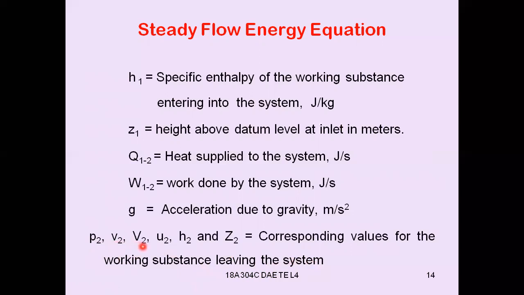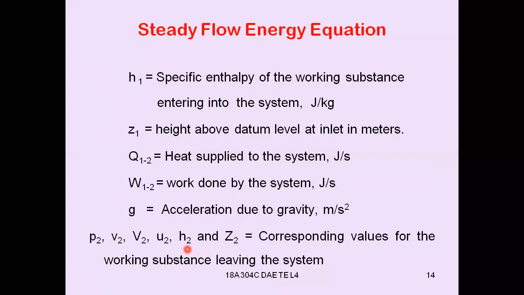And capital V2 will be the velocity at 2:2, and u2 will be the specific internal energy at section 2:2, and h2 will be the specific enthalpy at section 2:2, and similarly Z2 will be the height above the datum level at the outlet in meters. These are the different values.